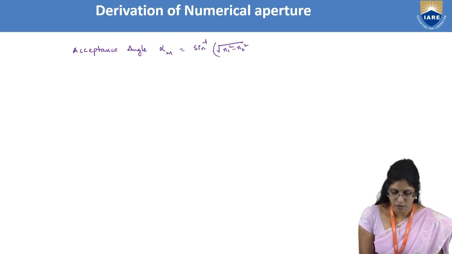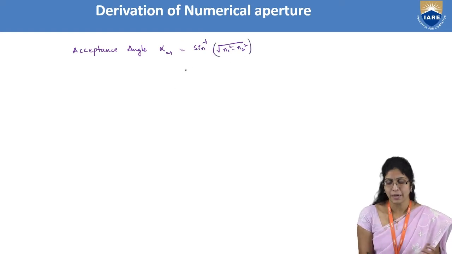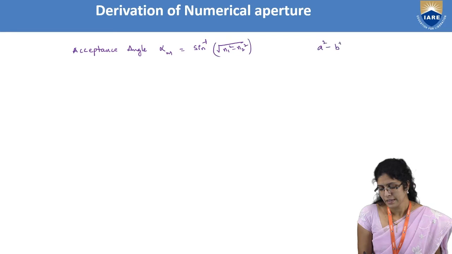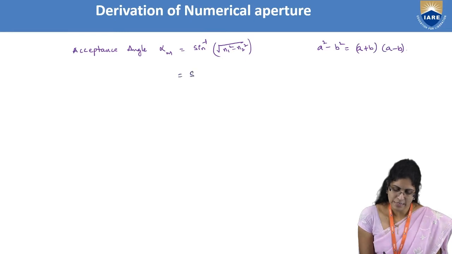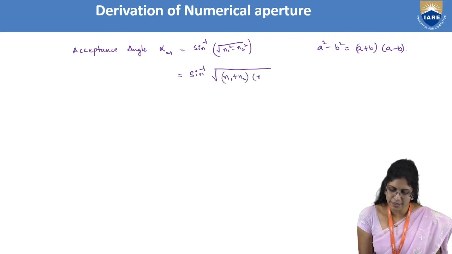Now we know that a square minus b square can be written as a plus b into a minus b. So if I apply that formula here, I get n1 plus n2 into n1 minus n2.